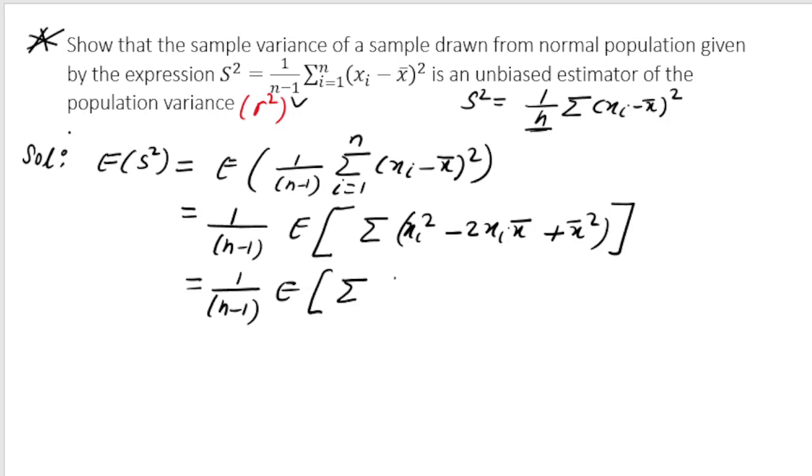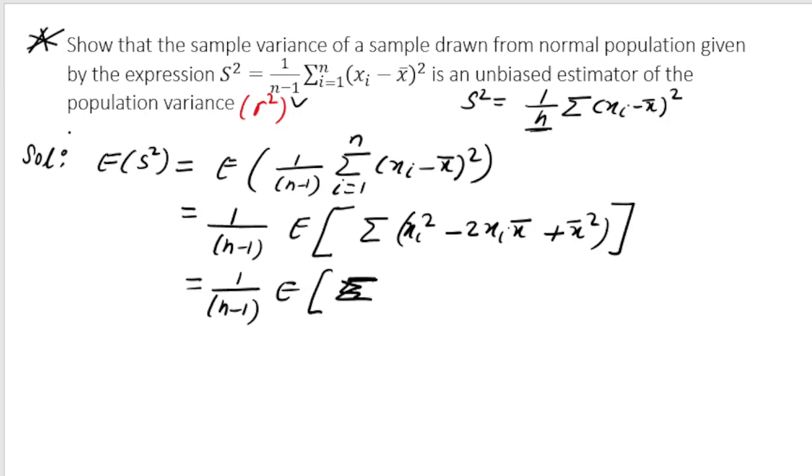Just look at this carefully: one thing that I want you to note is that this summation is going to run over these three terms. So I am first taking the summation over the first term, and let me rewrite it. So I am writing it as summation of xi square.